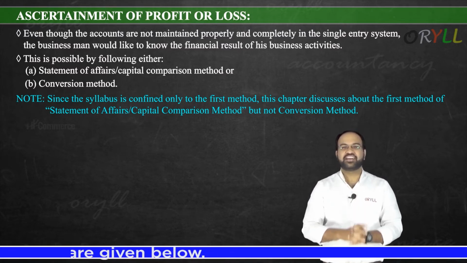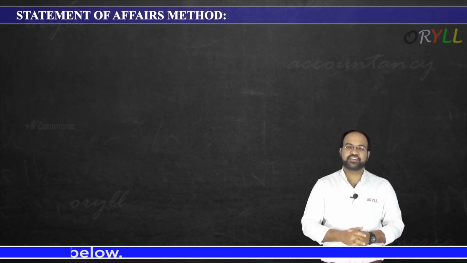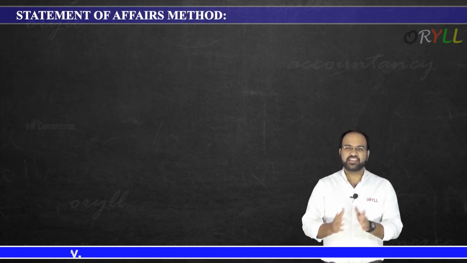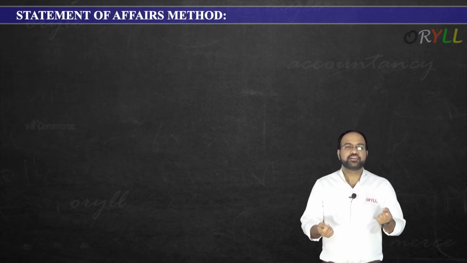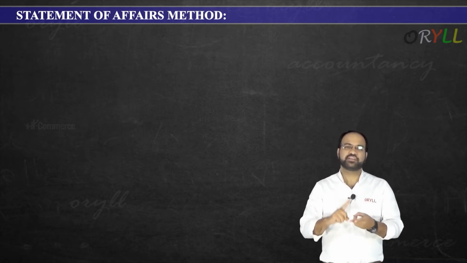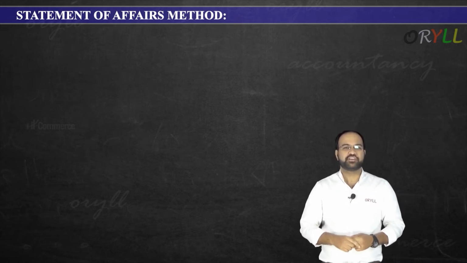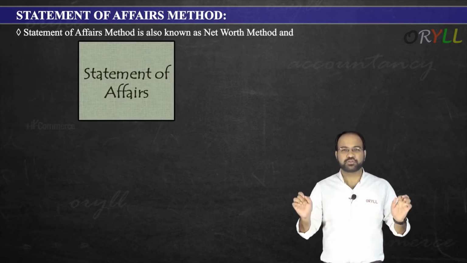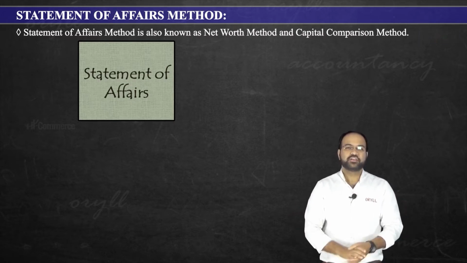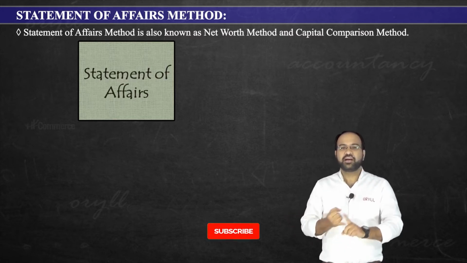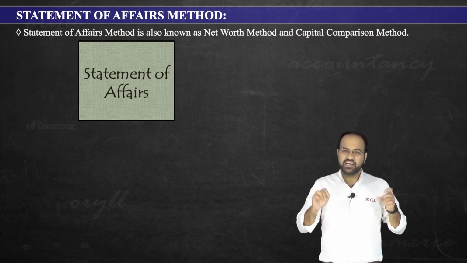Now let us go for the next topic. The next topic is the statement of affairs method. What do you mean by this? In the last topic we saw that in order to ascertain the profit and loss, we have two methods, statement of affairs method and conversion method. So we are going to discuss the first method, statement of affairs. The statement of affairs method is also known as the net worth method or capital comparison method. Remember, statement of affairs is also called net worth method, or capital comparison method. Why? I'll discuss that, don't worry.